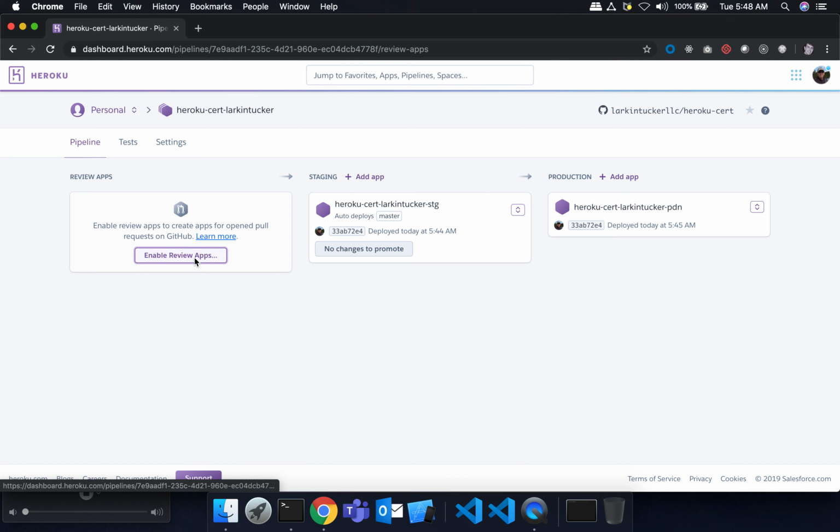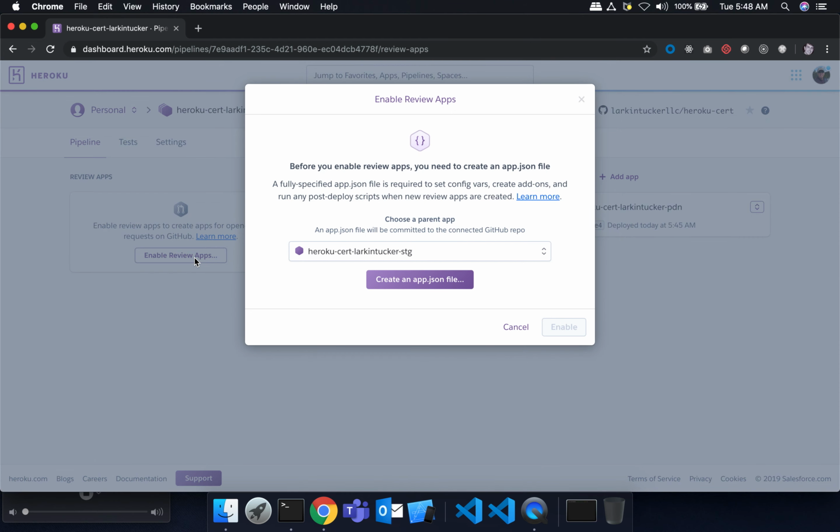Now, one of the things that you'll see here is before you can use review apps, you have to create a file called app.json in your repository. And this tool here will walk us through creating that, like a little wizard.